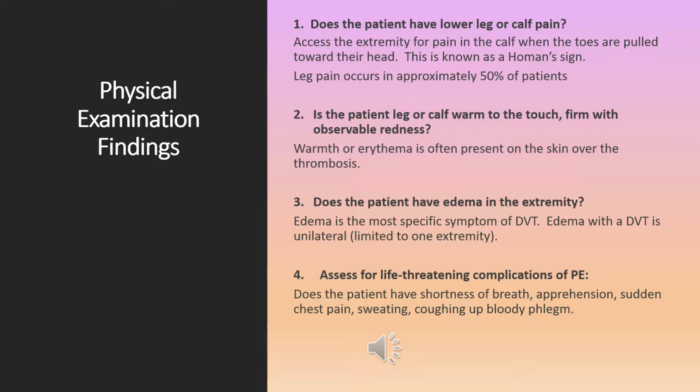Also assess for a life-threatening complication of a PE. The patient has shortness of breath, apprehension, sudden chest pain, sweating, and coughing up bloody phlegm.